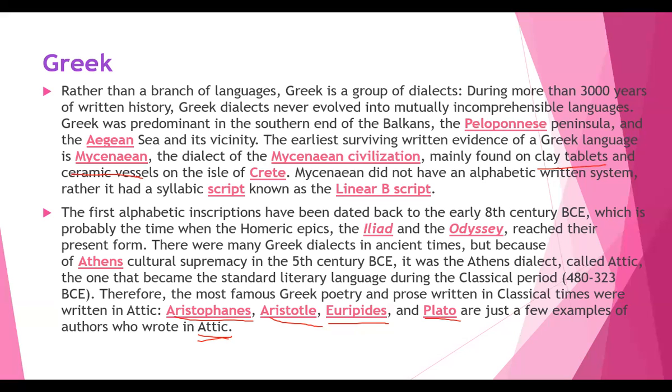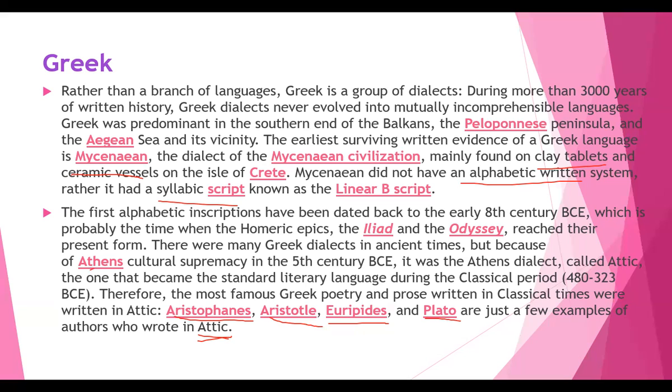These are the important aspects which you need to remember as well. So the Messenians did not have an alphabetic written system. What is the system they followed? A syllabic script. Syllabic script in the sense, what do you mean by that? It is projected in the form of symbols, right?